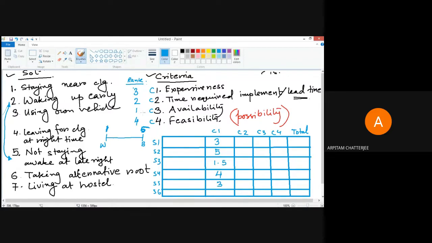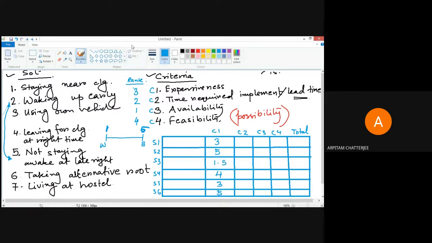Living at hostel, expense wise, it is maybe the cheapest proposition, and that will serve all the requirements. Even if you get up late, you can still attend some of the classes. So I'm giving a very high score to that.